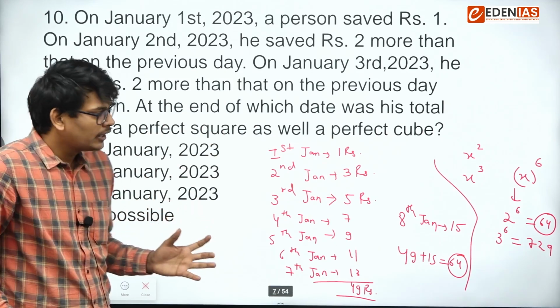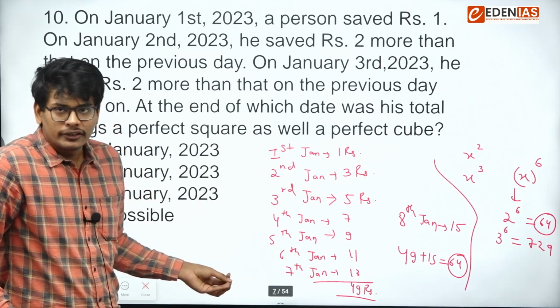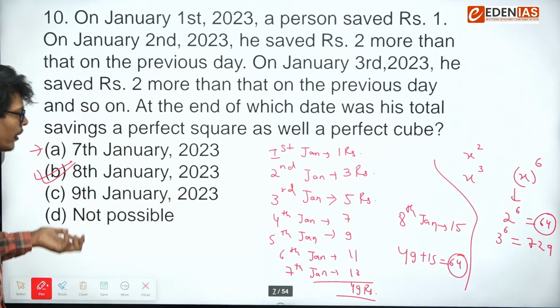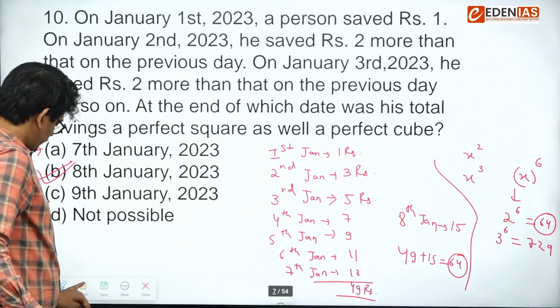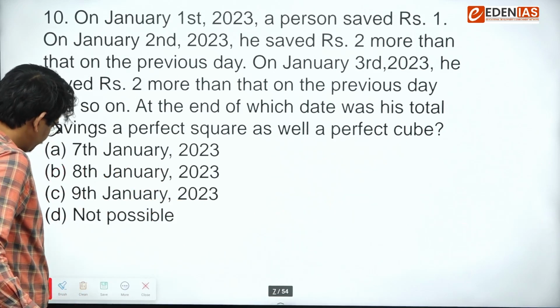This question was direct. You have to manually check the values, and the number required was also very small, that is 64. Let's go to the next one then.